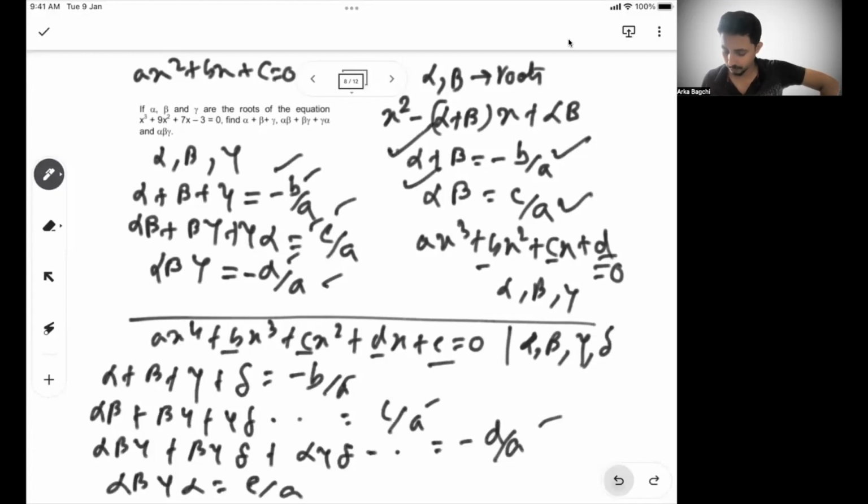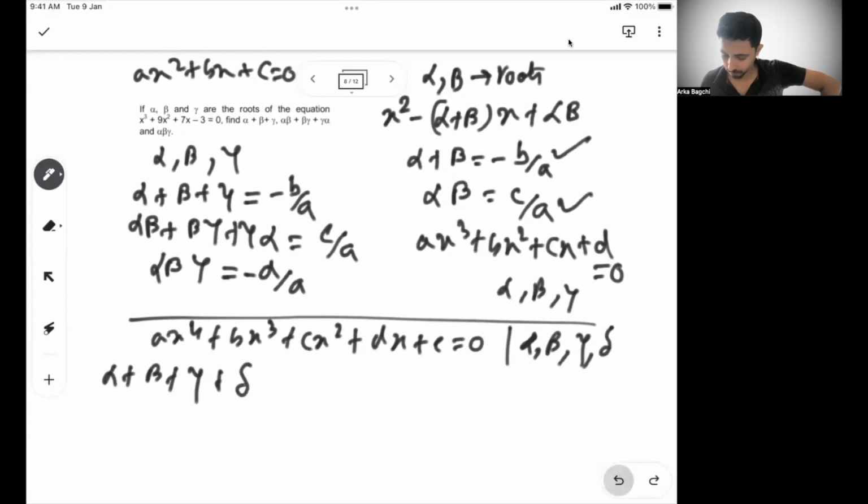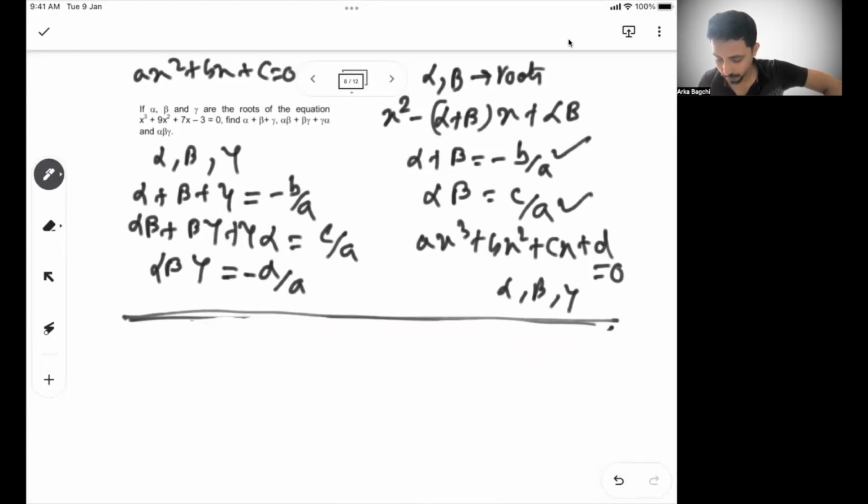Now I'll move this to solve the previous problem. So just give me a minute. Now this is there. So then what they have said is, now you know alpha plus beta plus gamma in the given equation has to be minus b by a.